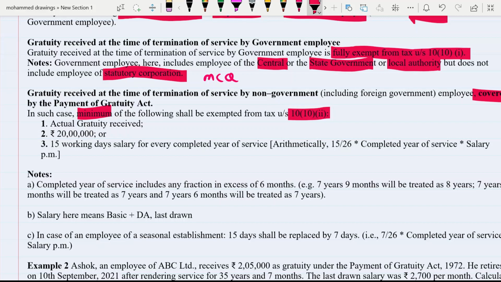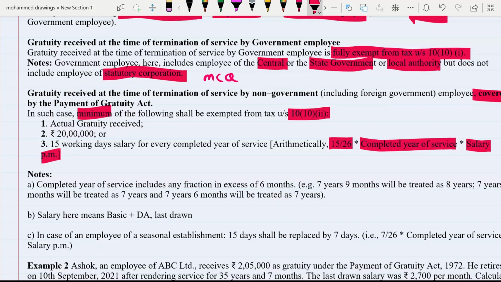So here you only have to remember three steps: actual gratuity received, maximum amount of 20 lakh, or 15 working days' salary for every completed year of service. If you do it arithmetically, then you follow this step: 15 divided by 26 multiplied by completed years of service and salary per month.